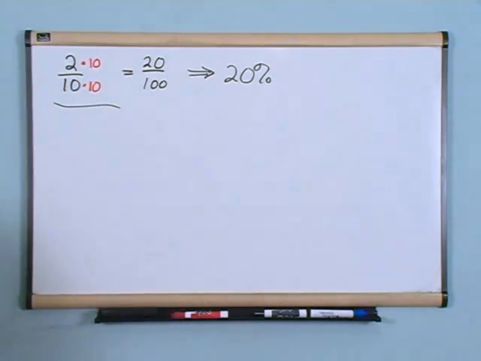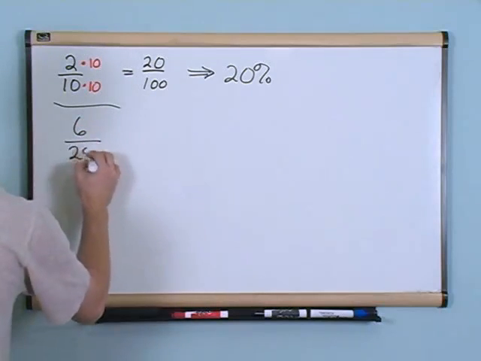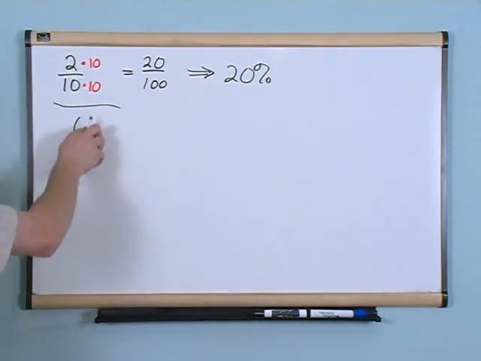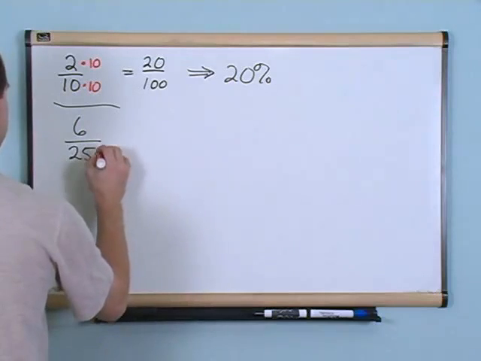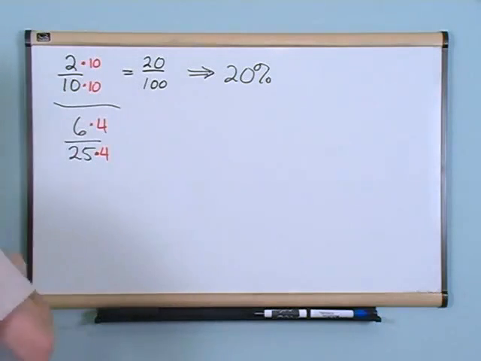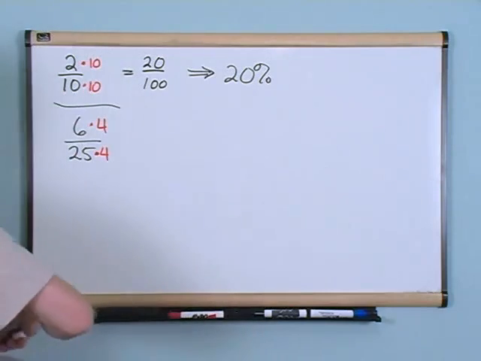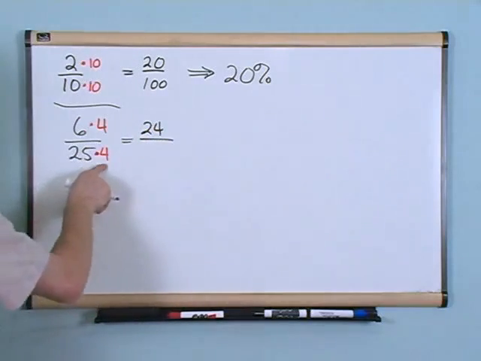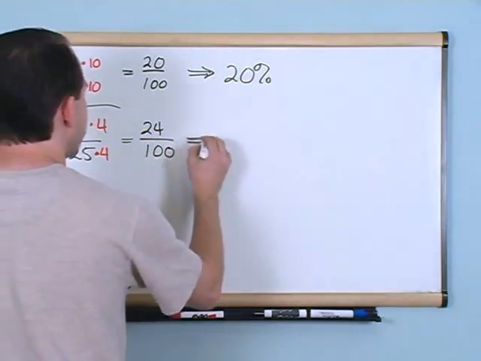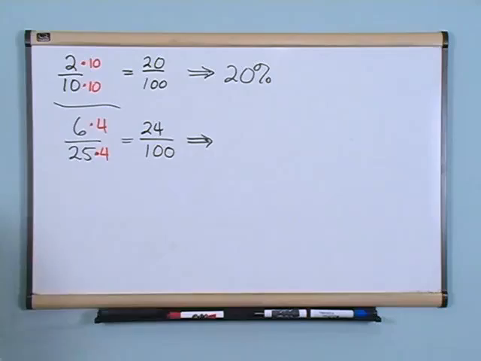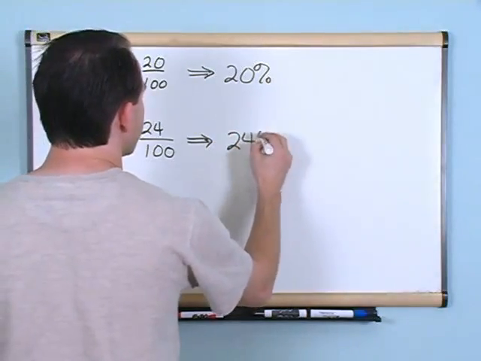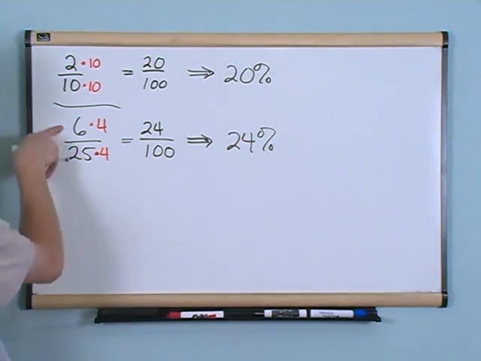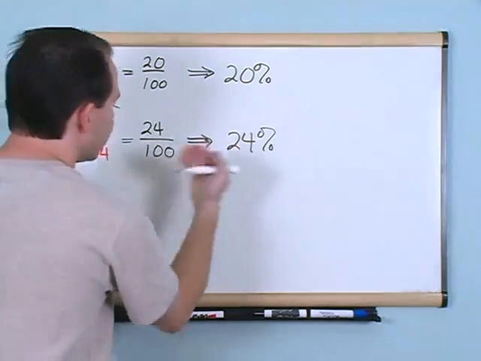So that's the common theme in these problems. What if you had 6 over 25? How would you convert this to percent? The easiest way is to multiply the top and the bottom of this fraction by something that will give the bottom number 100. The reason I did this was because on the top, 6 times 4 is 24, and 25 times 4 gives me that 100 I'm looking for. So anytime I've got it in terms of something over 100, I just take the top number and put a percent sign. So this is 24%. What this means is that the fraction 6/25 is the same thing as 24% of something.